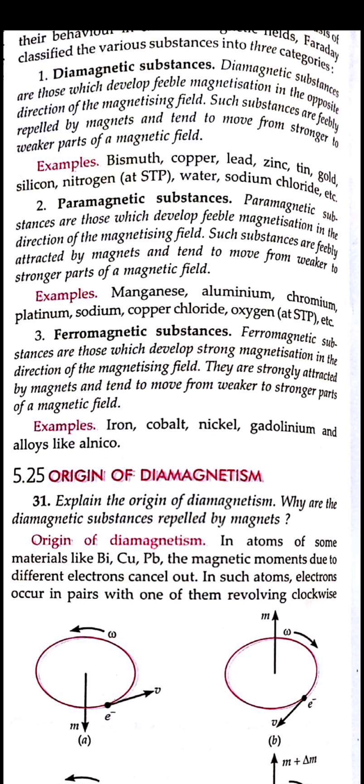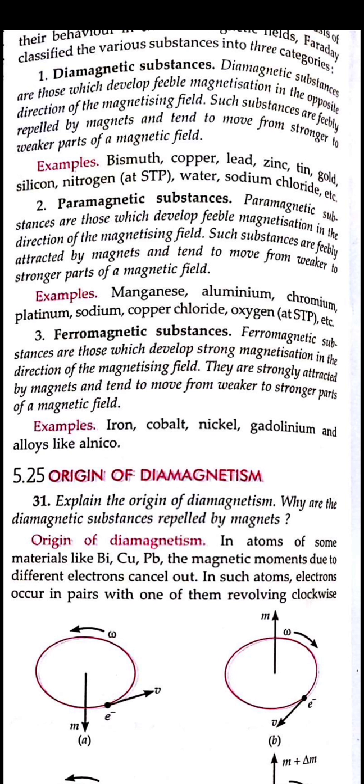So they tend to move towards the stronger part, because in diamagnetic substances we have learned that they are repelled, moving from the stronger to the weaker part, but now they are slowly attracted towards the magnet, due to their feeble magnetic field. So these particles move slowly from the weaker to the stronger part of the magnetic field. For example, aluminium, chromium, sodium. These are the elements and compounds which can show paramagnetic behavior. They can move in the magnetic field, but they show less magnetization in the direction of the magnetic field. Similarly, the next one is the ferromagnetic substance.